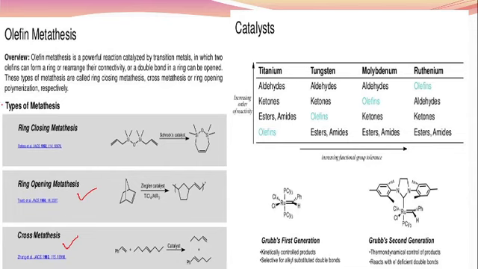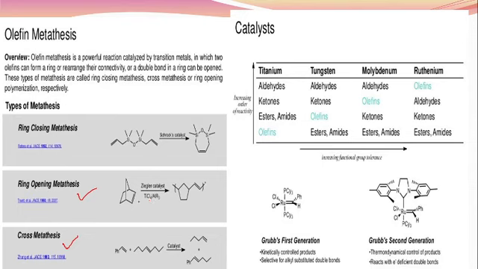Olefin metathesis is a powerful reaction catalyzed by a transition metal in which two olefins can form a ring or rearrange their connectivity, or a double bond in a ring can be opened. This is called metathesis. In the first type, ring closing metathesis, there are two alkene compounds that can be closed by the catalyst. This type of ring is going to close, that's why it's called ring closing metathesis.